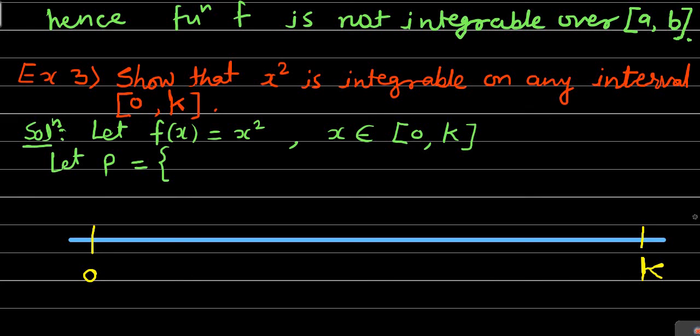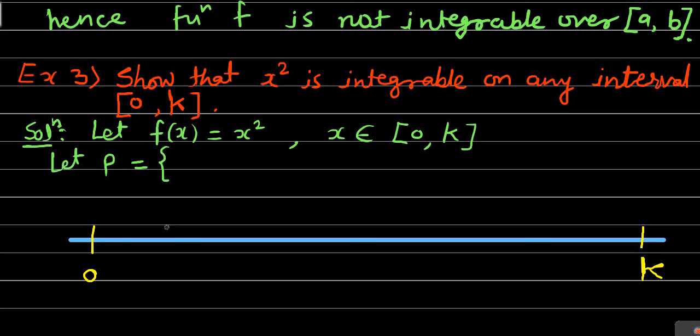The length of each subinterval is the right end point minus the left end point divided by the number of subintervals. The right end point is k, the left end point is 0, so b minus a is k minus 0, which is k, and it is to be divided by n. So the length of each subinterval will be equal to k by n.